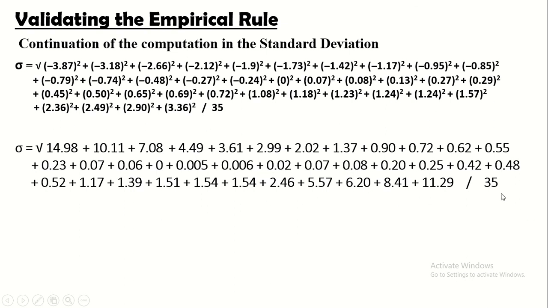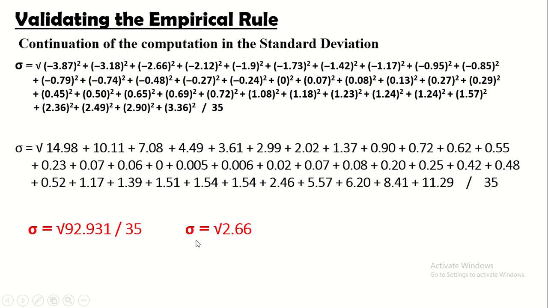Divided by 35. Okay. Now, ang gagawin po natin, i-add po muna natin ito. May square root sign pa rin doon at may divided by 35 pa rin doon. So, i-add po natin yung 14.98 hanggang doon sa 11.29. And that is 92.931. Again, in-add po natin 14.98 plus 10.11 plus 7.08 plus 4.49 hanggang dun sa 11.29, kaya naging 92.931 divided by 35. So we have the standard deviation of the normal curve is equal to the square root of 2.66.